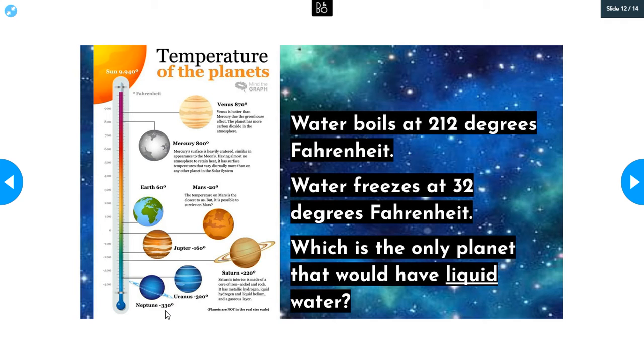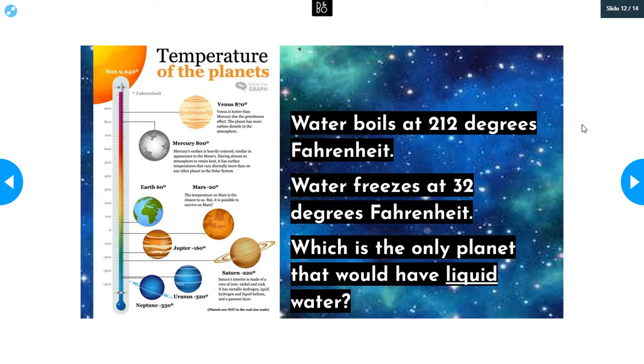Neptune, our coldest planet at negative 330 degrees, right? And that makes sense because it's the farthest planet from us. And then Venus is actually our hottest planet because it has a very, very thin atmosphere. So it gets all the sun's heat directly. So on your paper, if you will answer the question, which is the only planet that would have liquid water? Pause the video now and take a moment to think about that.